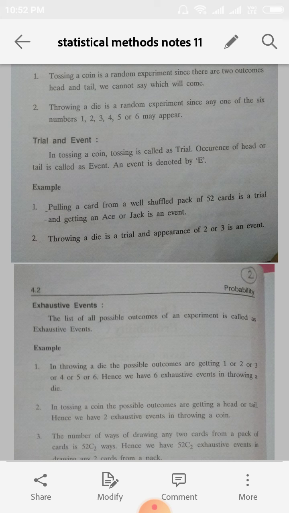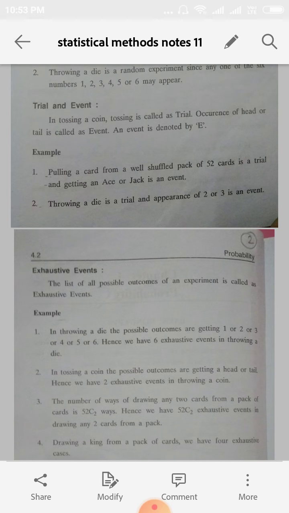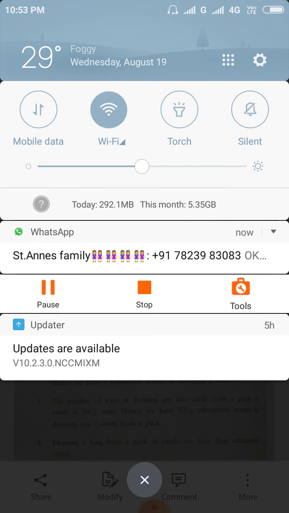So pulling a card from a well shuffled pack of 52 cards is a trial, and getting an ace or jack is an event. The next example is also given: throwing a die is a trial, and the appearance of 2 or 6 is an event. So these are the examples for trial and event.